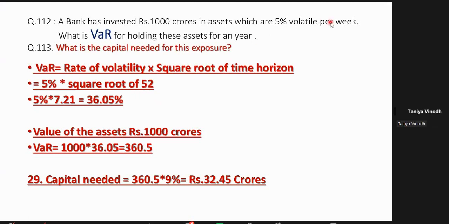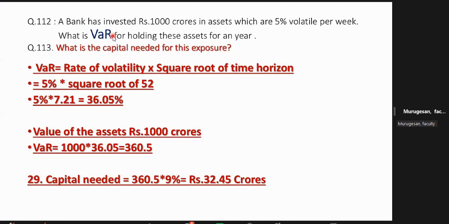Suppose the year is not given, then? Per week only they will definitely give, madam. Otherwise how can you calculate the VaR? They will not just ask what is the VaR like that.